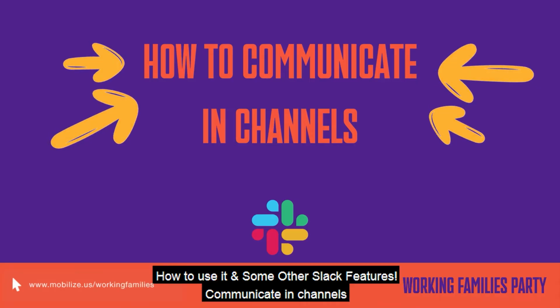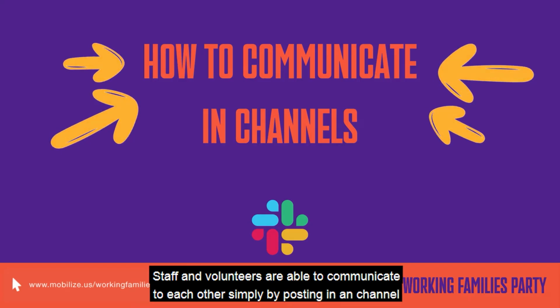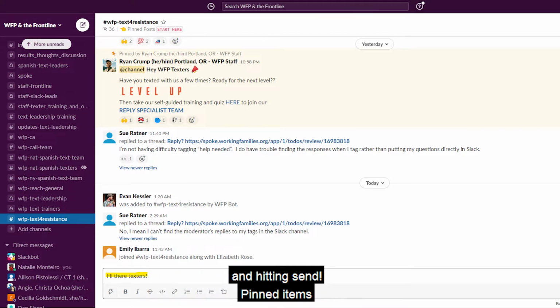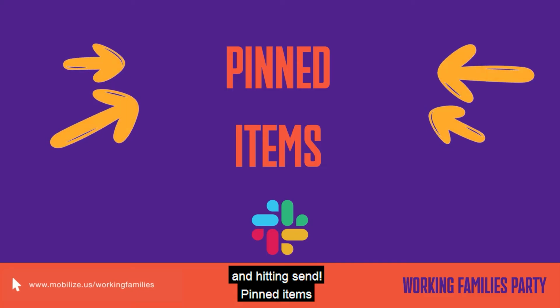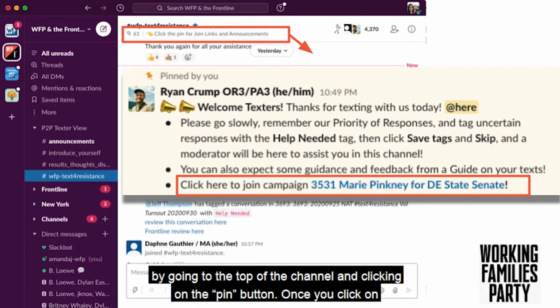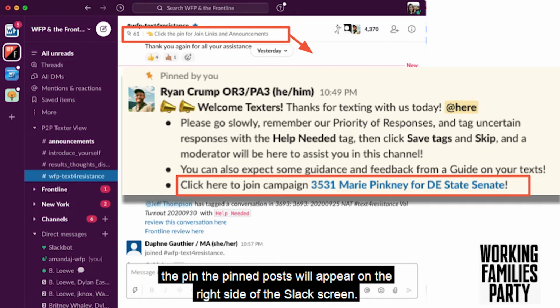How to use Slack and some other Slack features. Staff and volunteers are able to communicate with each other simply by posting in a channel and hitting send. Pinned items. The most important posts will always be pinned to the channel. You can find the pinned post by going to the top of the channel and clicking on the pin button. Once you click, the pinned post will appear on the right side of the Slack screen.